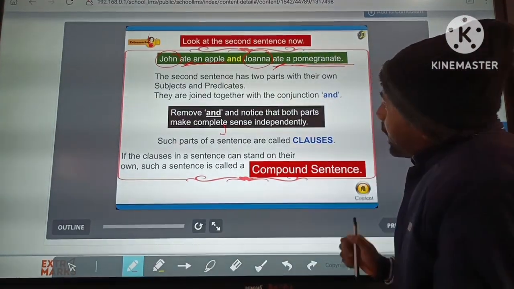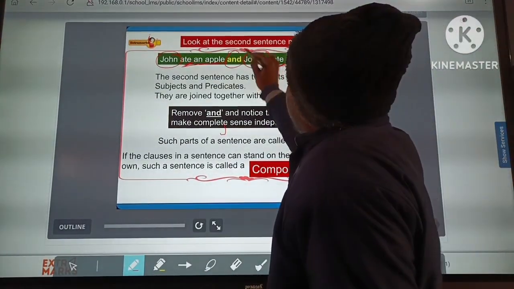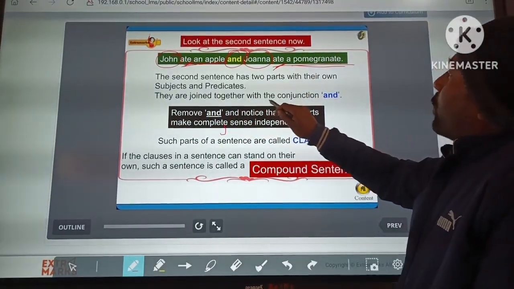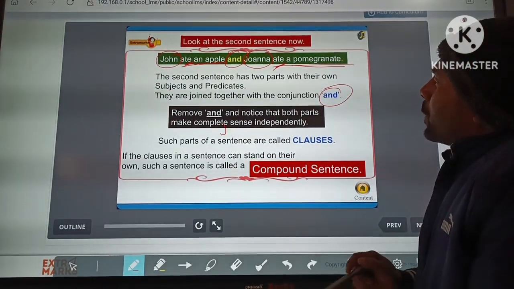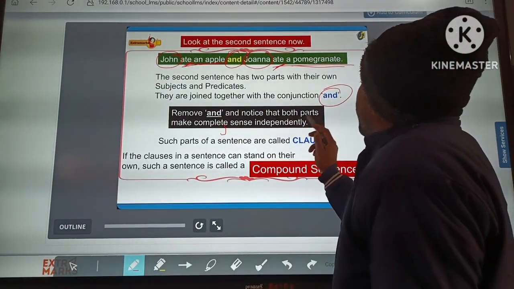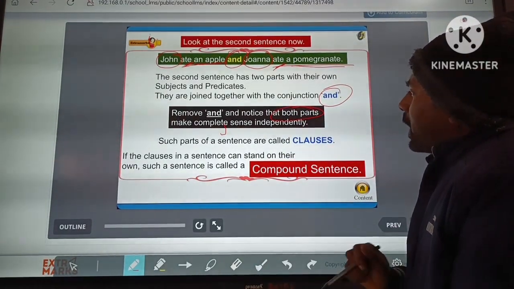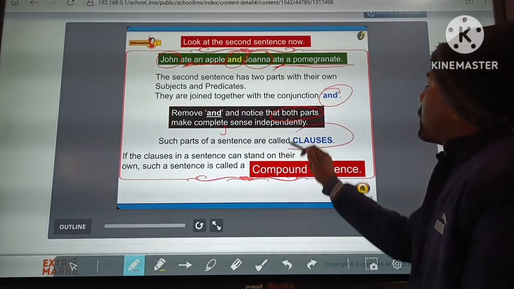So we can say that both are sentences joined by a word. You can see that they are joined together with the conjunction word and. Clear? If we remove and, notice that both parts make complete sense independently. Such parts of a sentence are called clauses.